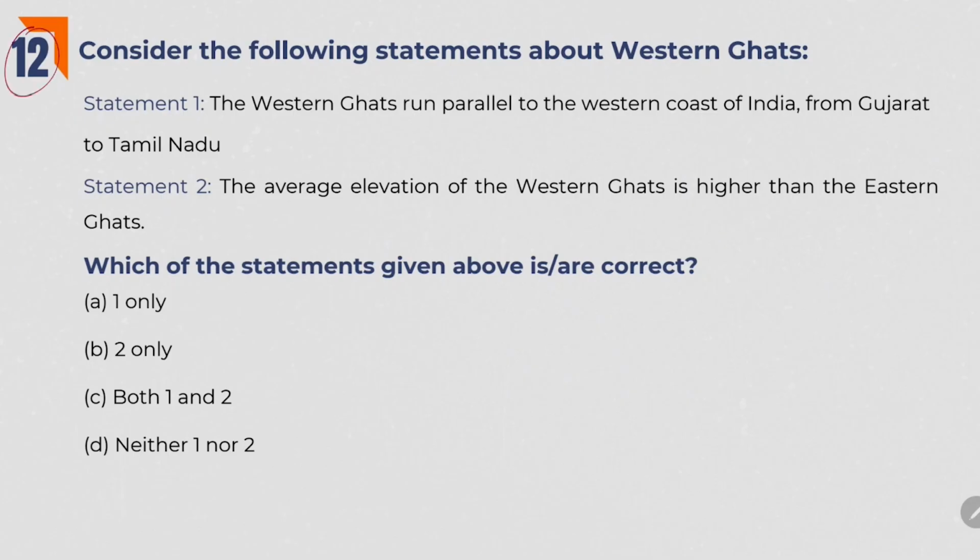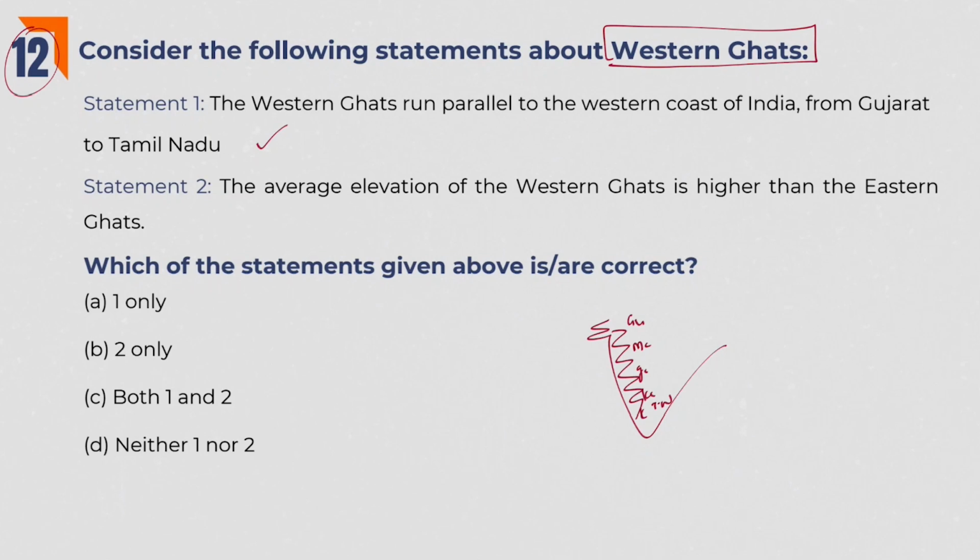Next one. Consider the following statements about Western Ghats. The Western Ghats run parallel to western coast of India like this from Gujarat to Tamil Nadu. Yes, this is the right statement. The Western Ghats pass through Gujarat, Maharashtra, Goa, Karnataka and Kerala and Tamil Nadu. The average elevation of Western Ghats is higher than the Eastern Ghats.